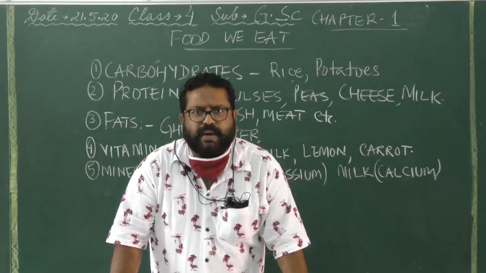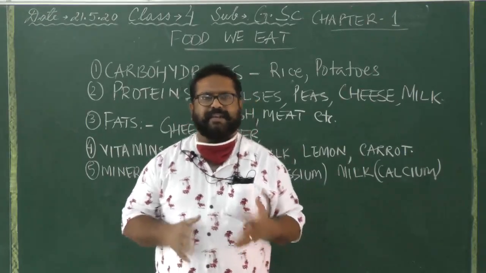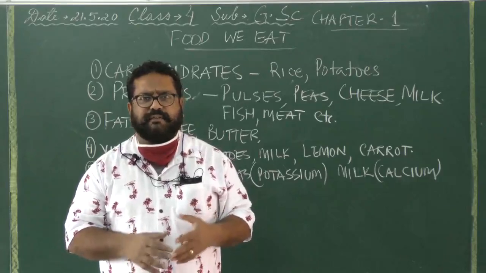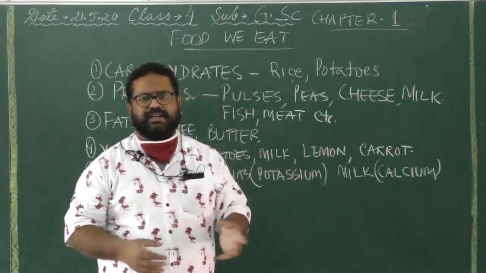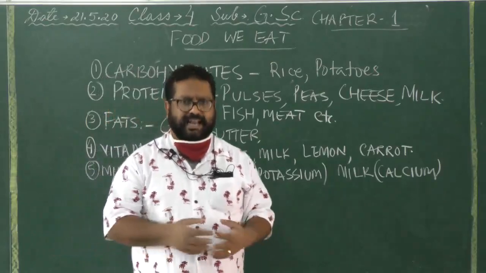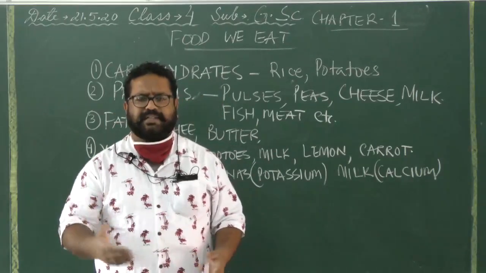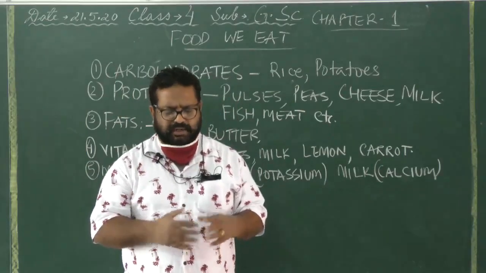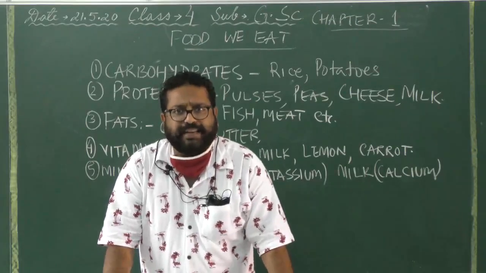But before that, let me tell you, why do we study general science? General science, basically, we study about life and the things which are involved in giving us life. There are chemicals to be studied in high classes. There are solar energy and different mirrors and lenses in physics, and in biology we study about life. So basically three main subjects this general science gets divided into when you go to class 6 onwards: chemistry, physics and biology. Alright, here anyway let's start with the chapter food we eat.